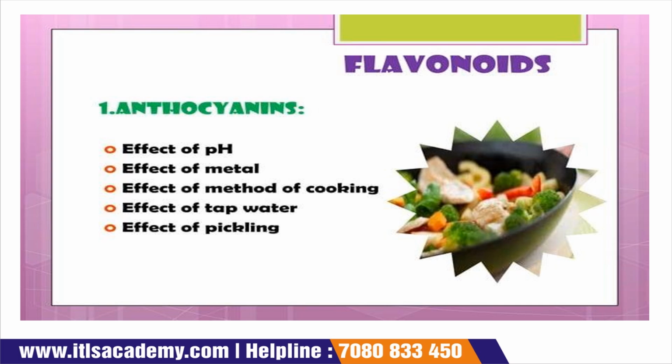Flavonoids, anthocyanins. When the pH changes, the amount of anthocyanins changes. Effect of metal, effect of method of cooking, effect of tap water and effect of pickling: these are the effects that occur on the anthocyanins.